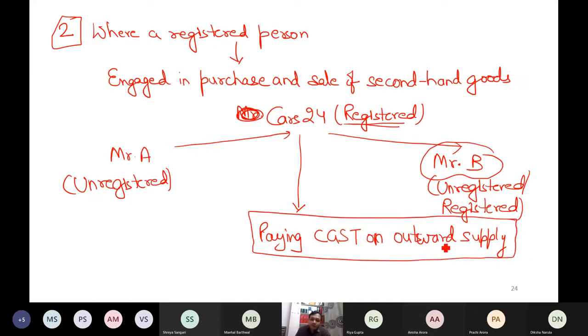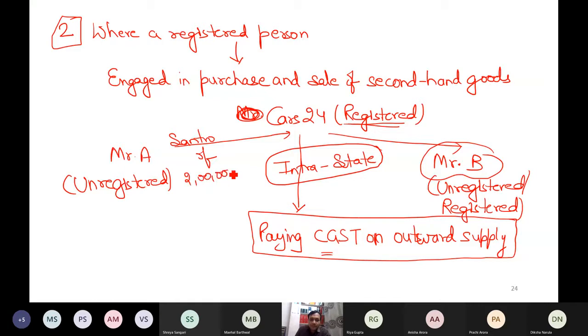So the point is what? If Cars 24 is engaged in intrastate supply, not interstate, then whenever this company purchases, for example, Mr. A sold a Centro for 2 lakh rupees, Cars 24 is not supposed to pay any tax on this amount.